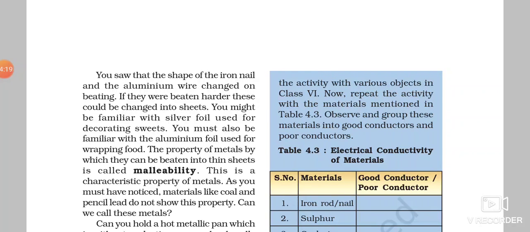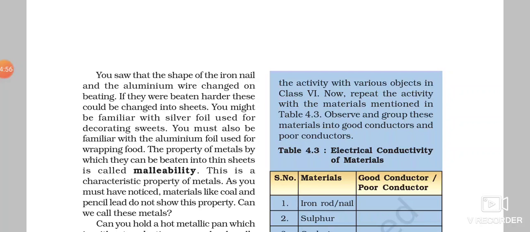Aluminium foil, your mother gives you your lunch packed in it, right? She packs chapatis in the aluminium foil. This is made from aluminium. Aluminium has been beaten into this thin paper-like sheet. This property is known as malleability, and you will not be able to make a non-metal malleable. A non-metal cannot be malleable. So malleability is the property of a metal.